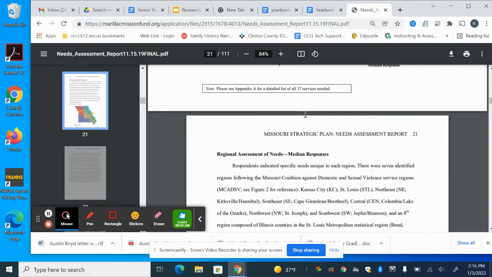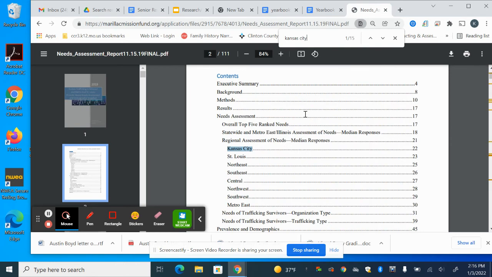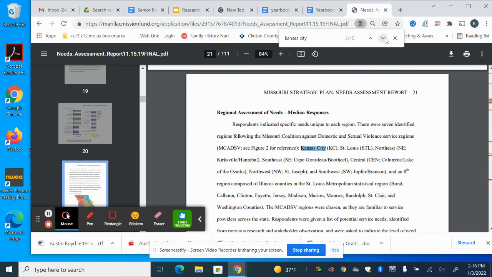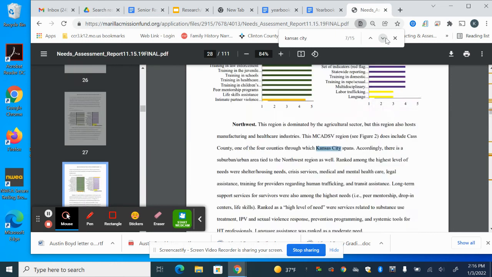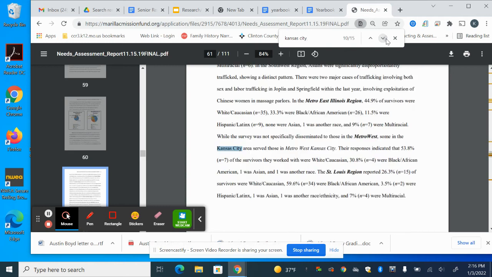Also, because it's a PDF, I can do a find. And I know that there are 15 other locations that are mentioned within this paper. So I can search by that word and see what comes up.